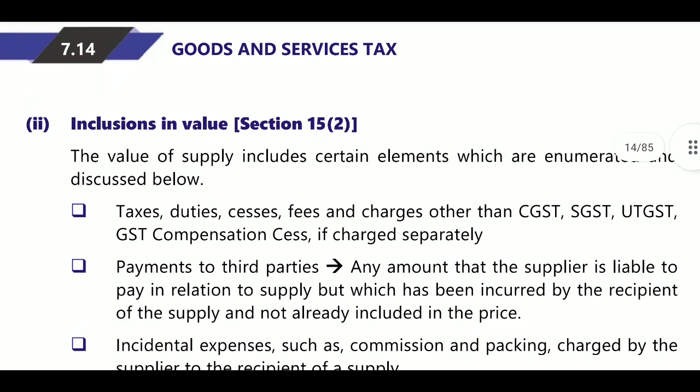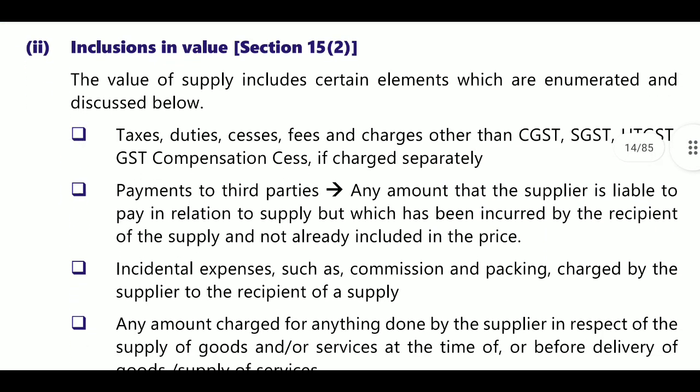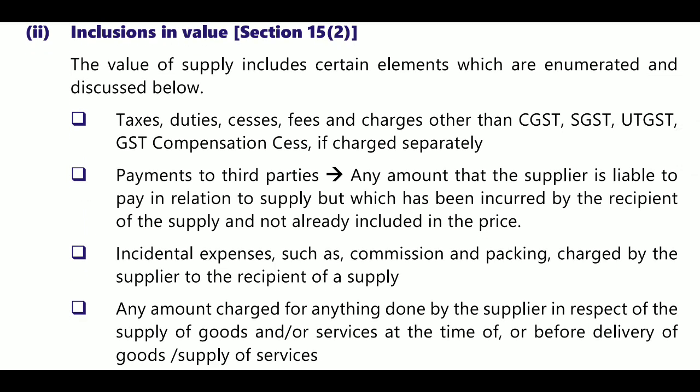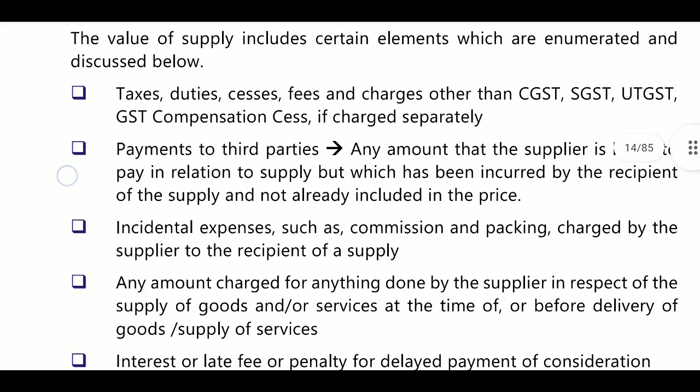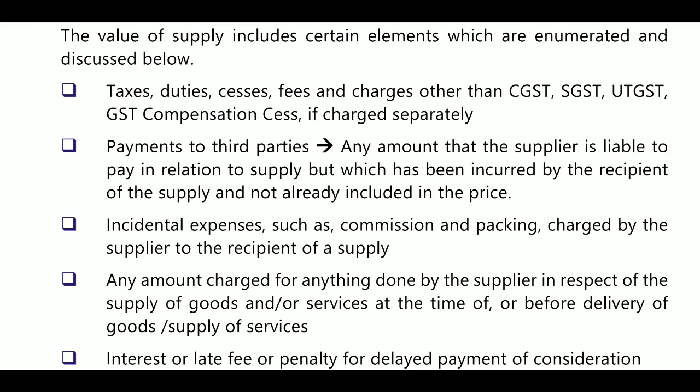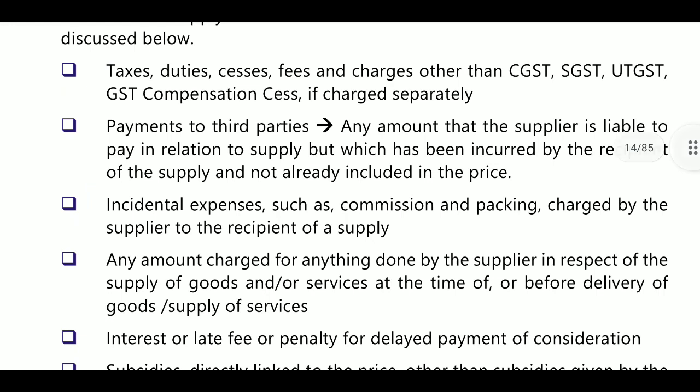Next, inclusion in value. Section 15(2). What is there in Section 15(2)? Section 15(2) deals with taxes. What are the taxes? CGST, SGST, whatever the taxes are. All taxes will be included, but other than GST, the remaining taxes will be added. Taxes, duties, fees and charges other than CGST, SGST, UGST and GST compensation cess will be excluded.